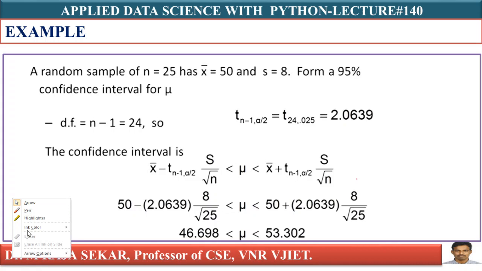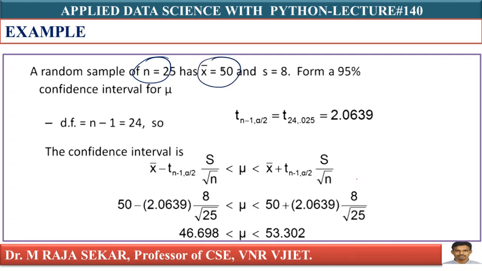It is a simple problem. Just see this problem. A random sample of size n equal to 25. Your sample size is 25 and x bar is 50. Standard deviation is 8. 95% confidence interval. What do you have to find? You have to find the confidence interval.